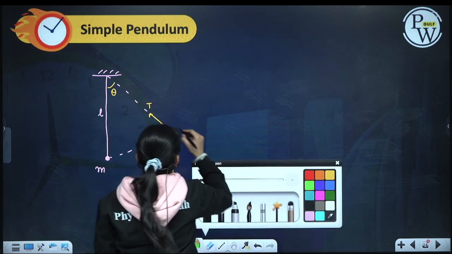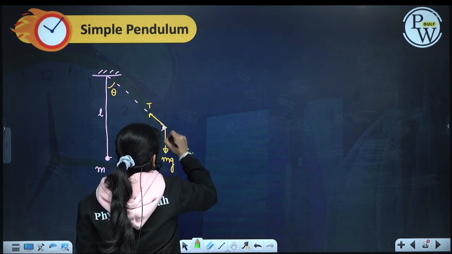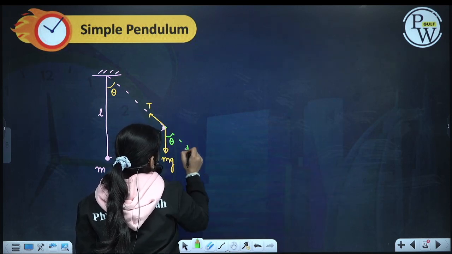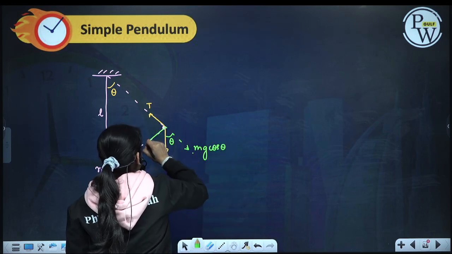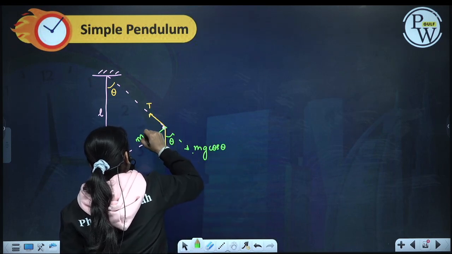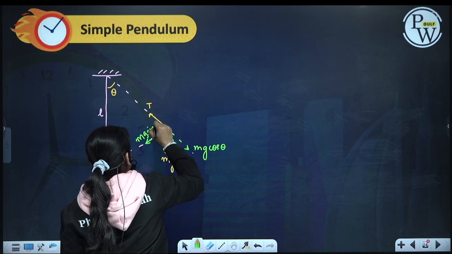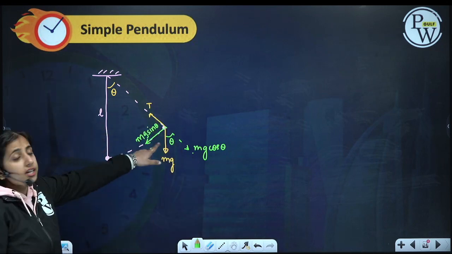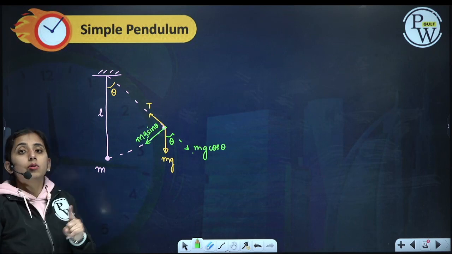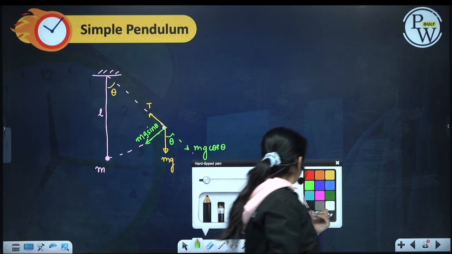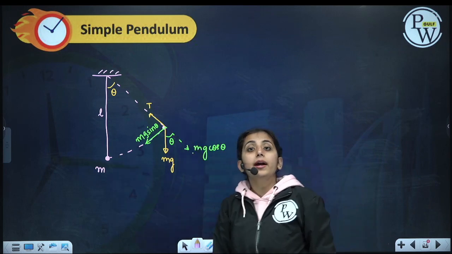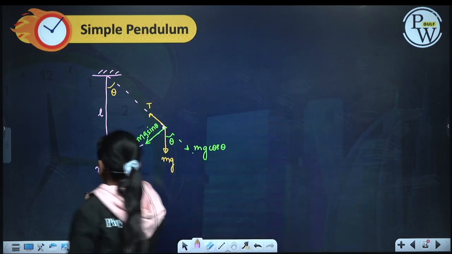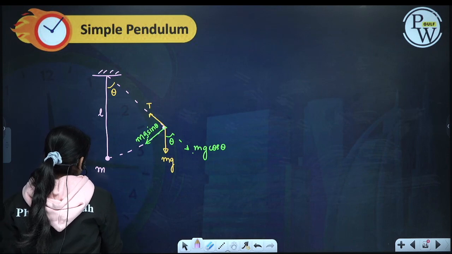If we extend it, this angle will also be theta. We will get mg cos theta, which will be balancing out the tension, and we get mg sin theta like this. So this is my restoring force, making the particle move back to its mean position. These are my extreme positions, and this is my mean position, the equilibrium point.